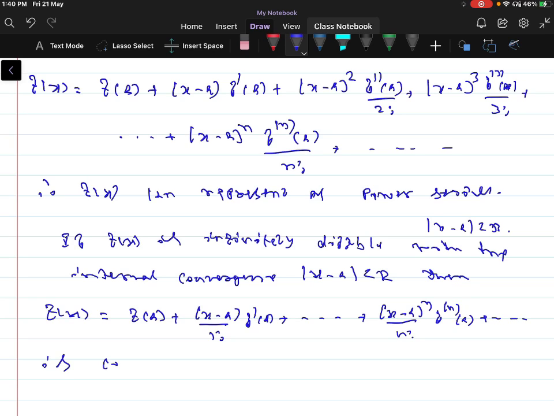This is called a Taylor series expansion of the function f of x.